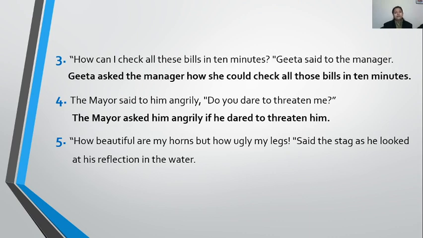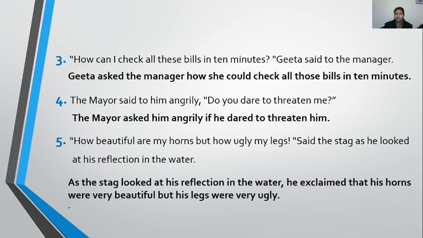Now next, how beautiful are my horns, but how ugly my legs, said the stag as he looked at his reflection in the water. It is an exclamatory sentence, okay, and beginning with how beautiful. So let's start with, as the stag looked at his reflection in the water. Never get perplexed, children, whether the first part of the sentence is given in the beginning or at the last. It follows the same rule. Okay, so as the stag looked at his reflection in the water, he exclaimed that.